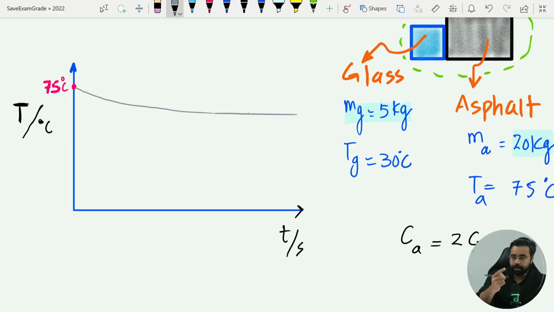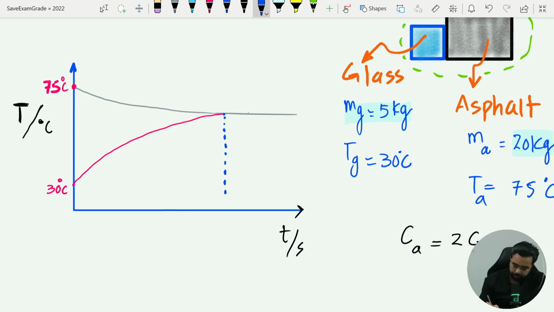On the other hand, the glass temperature will increase more because its specific heat capacity is small. That's why we can expect this to be the temperature of the glass. So at some time, both temperatures will become equal. This is our equilibrium temperature, and that's what you have to calculate in this question.